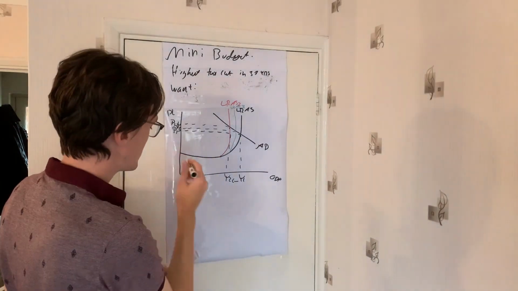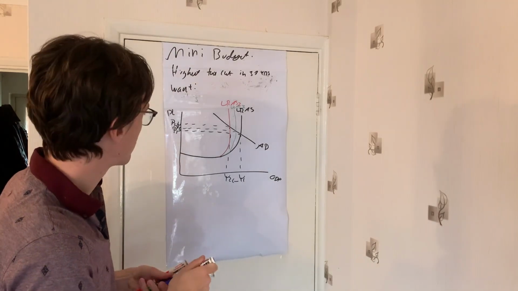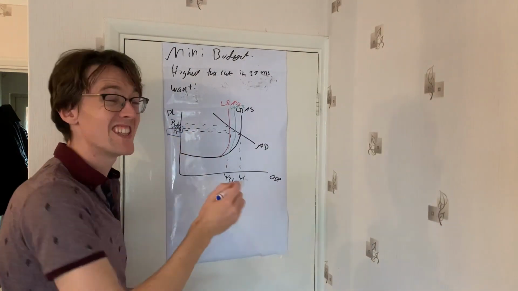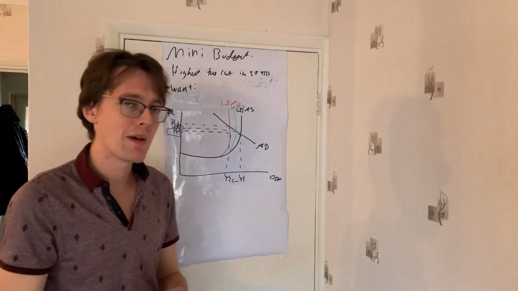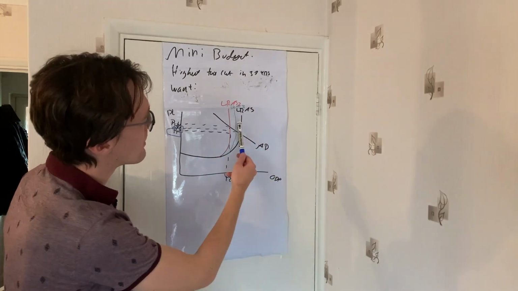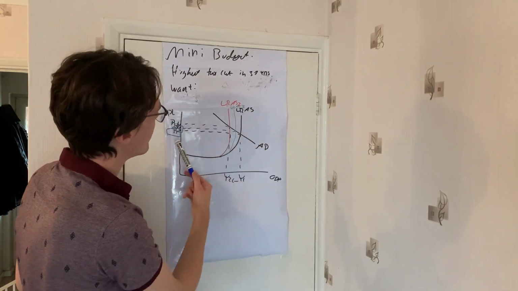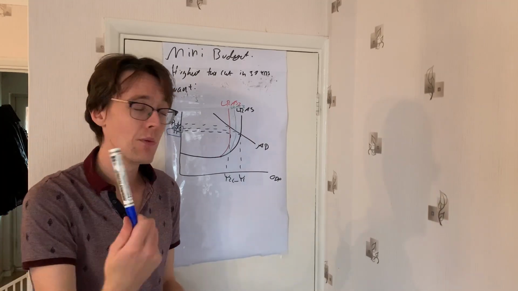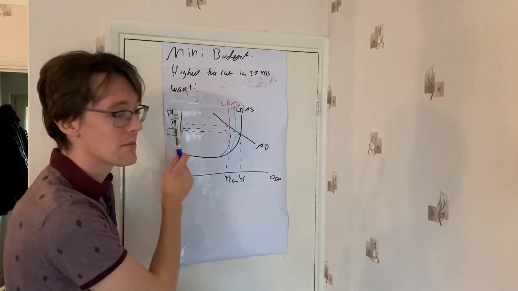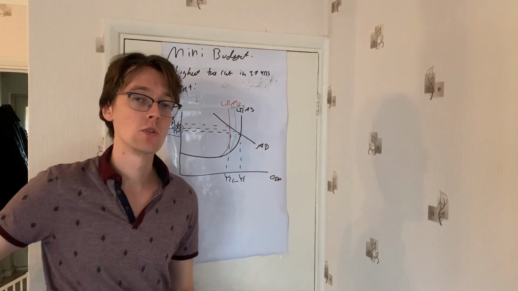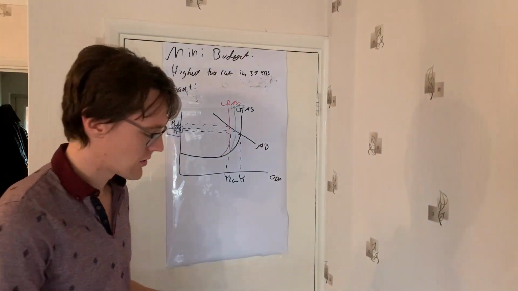Although crucially note that originally we had price levels of P1 here, but now we have P3, which is still above P1. So even in the best world scenario, depending on how big this shift would be, if it went further than the original LRAS, we'd likely see a fall in prices. So we'd see deflation going on. Here we still have deflation, but it still means that the prices are higher than they would be before the backward shift caused by war and supply chain disruptions.